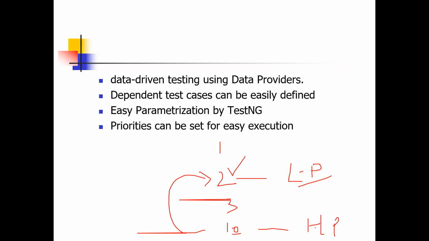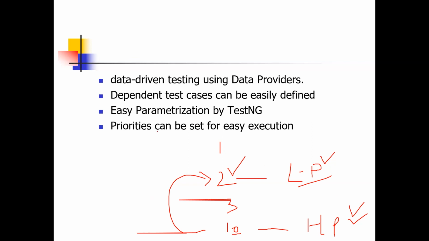In TestNG, the lowest priority is executed first and the highest priority is executed last. That is the opposite concept, so don't be confused. Many times, due to a slip of the tongue, I may say the wrong thing. Lowest priority executes first and highest executes last.